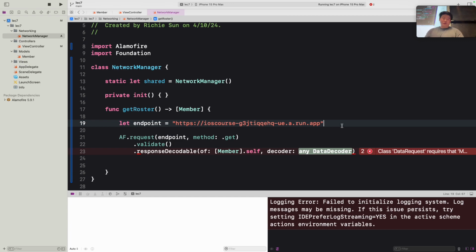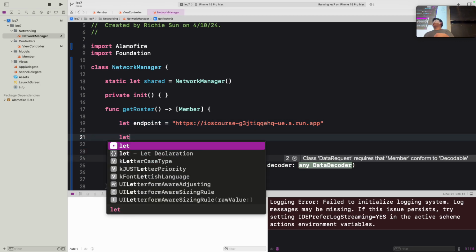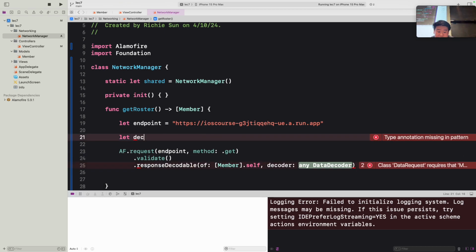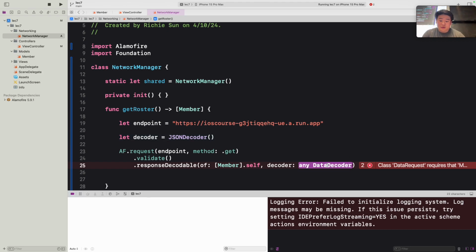Lucky for us, Swift has one built in, so there's no need to do any complex things with keys and things like that. So let's define a constant called decoder and set that to something called a JSON decoder. We can just call that constructor there, and we already automatically have a decoder that allows us to convert from JSON into a Swift struct. And that is what we pass into this variable here.